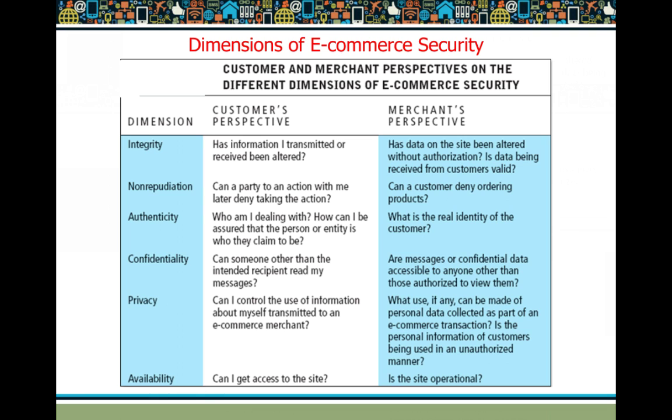Whatever data we communicate, whether the merchant's data or the consumer's data, as a part of a sale, should be kept confidential, kept private, and protected from unauthorized access. Then the last one is availability. Availability, in the sense, from the consumer's point of view: can I get access to the site 24/7? This is the main benefit of e-commerce trading. You can do it anytime.